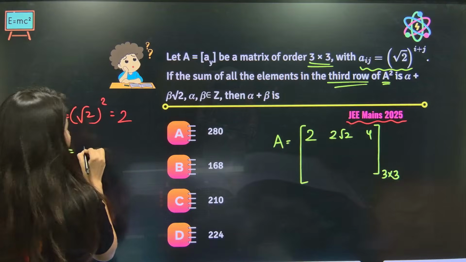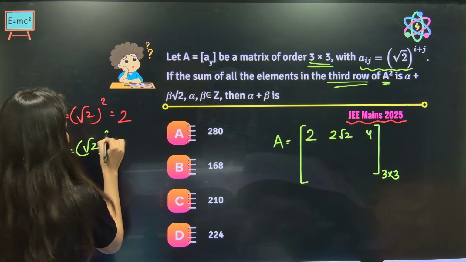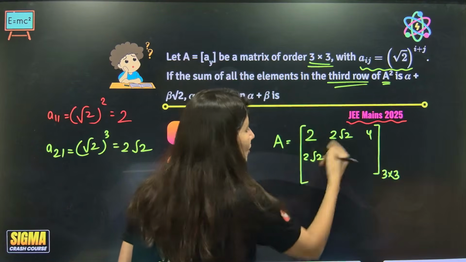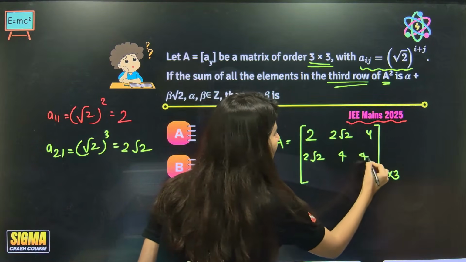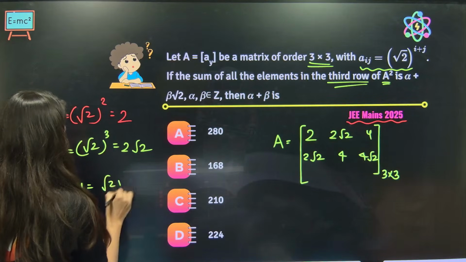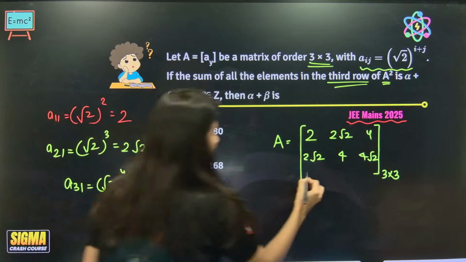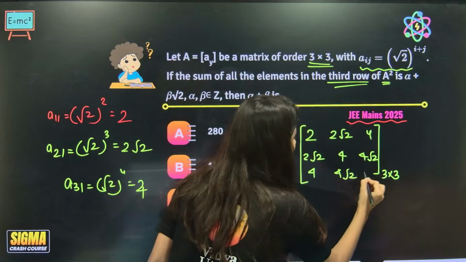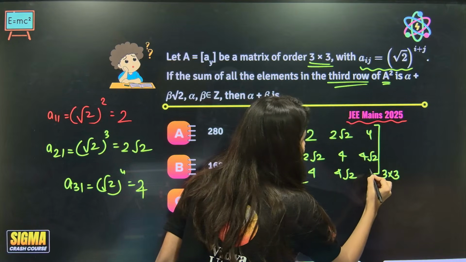A21 will be root 2 to the power 2 plus 1, 3, so 2 root 2, and then in each term root 2 gets multiplied. What about A31? A31 will be just 2, then 4, so 4 root 2 and 8.